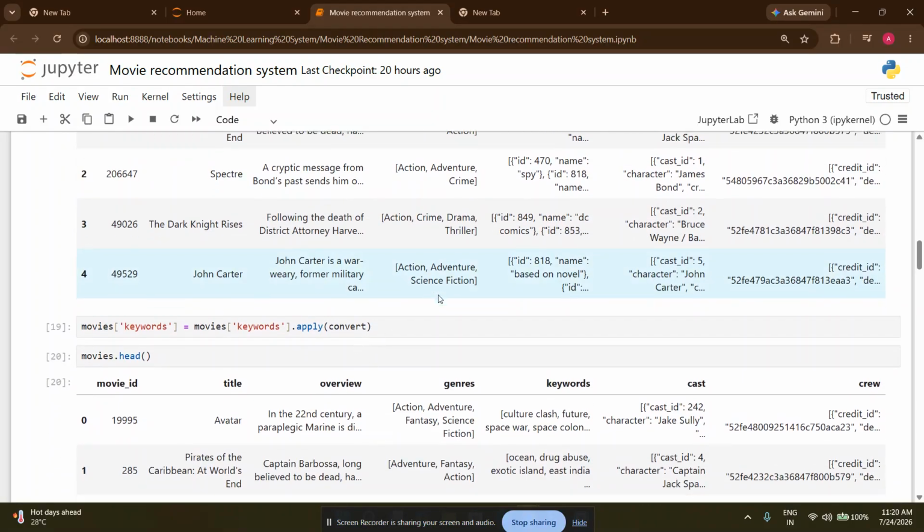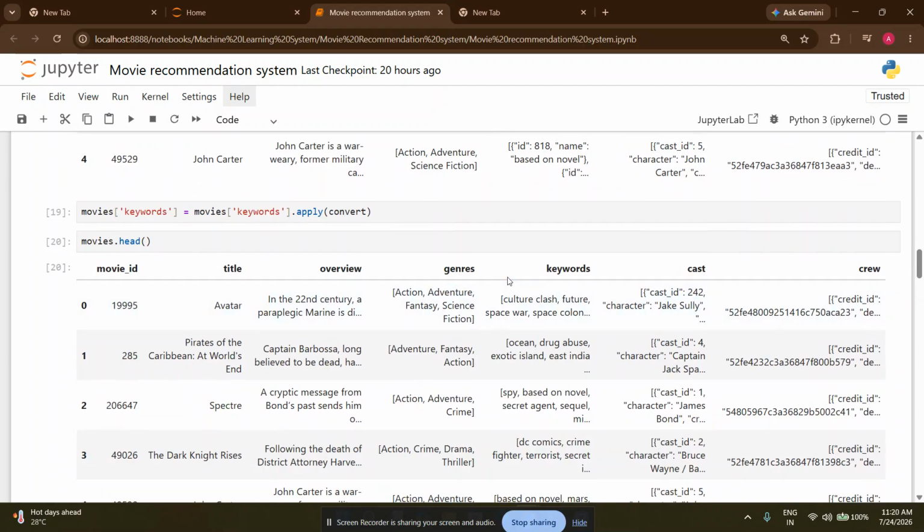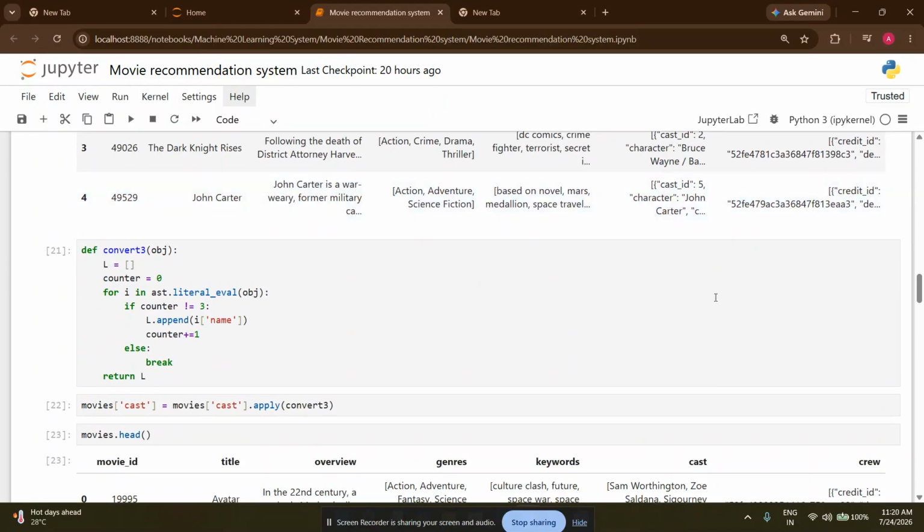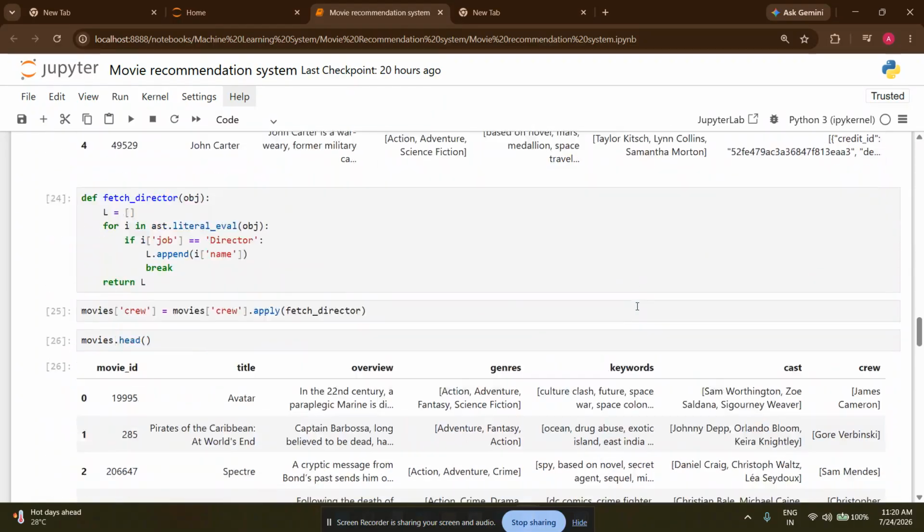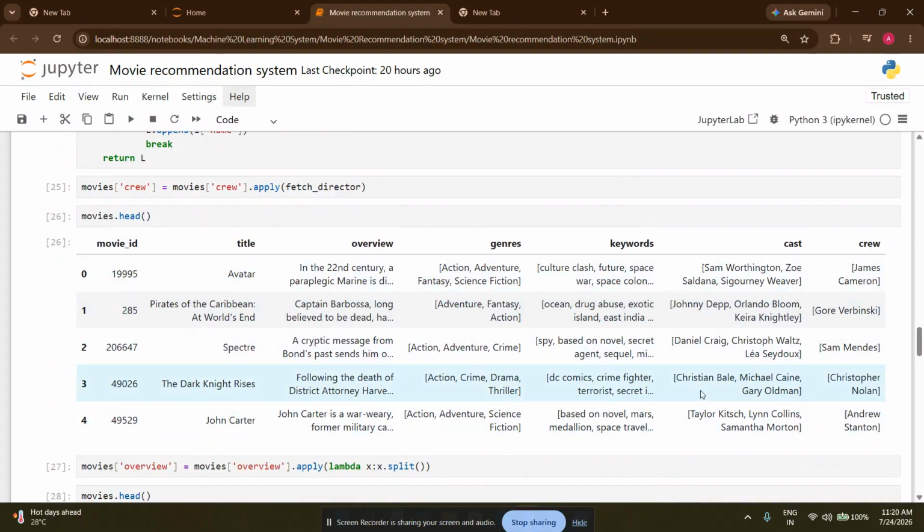Then we cleaned this data more and more, so that we can take the cleanest possible dataset to create this project. We take the top three cast names of every movie and only the director name from the crew, and we took the genre of the movie, the name, and the overview about the movie.